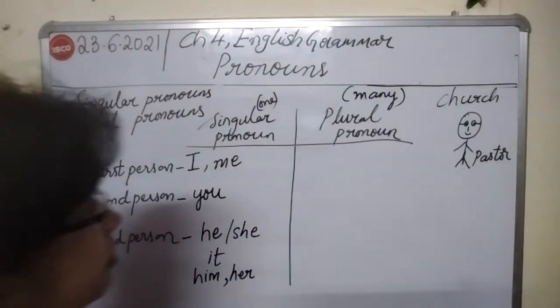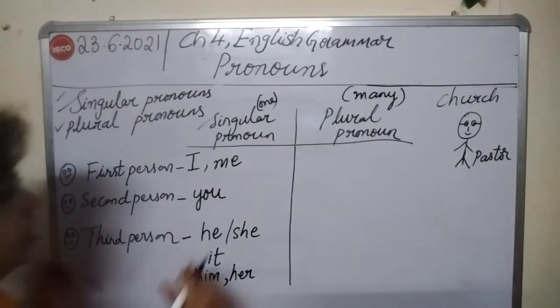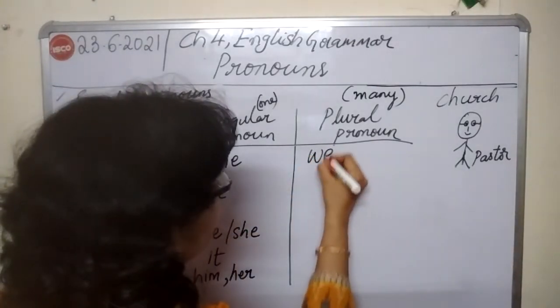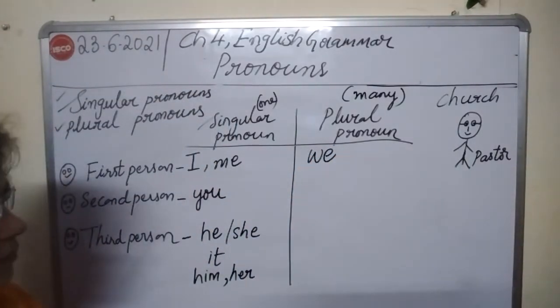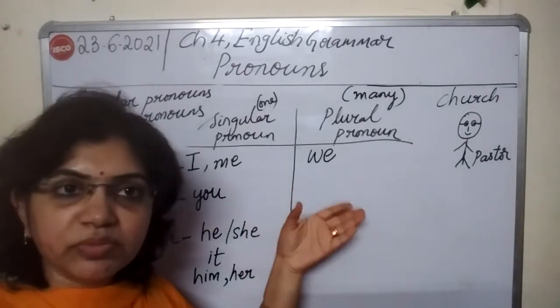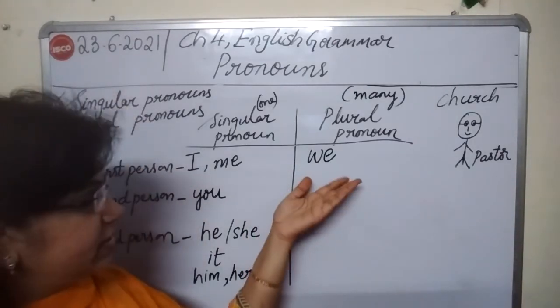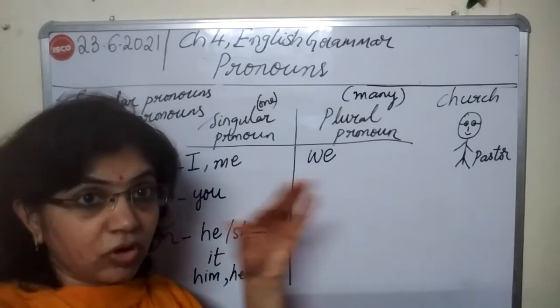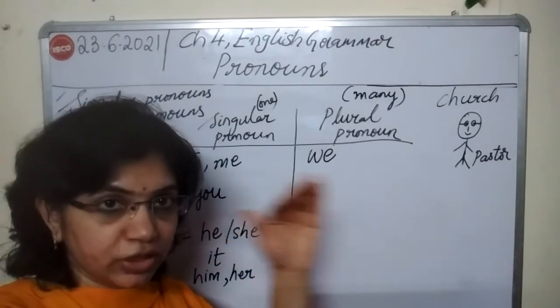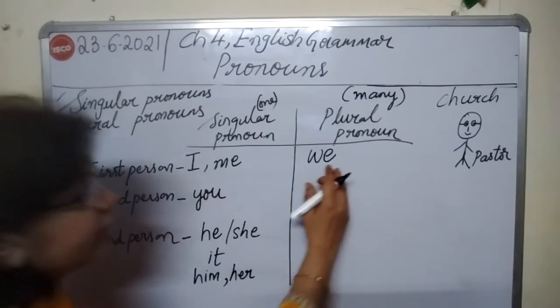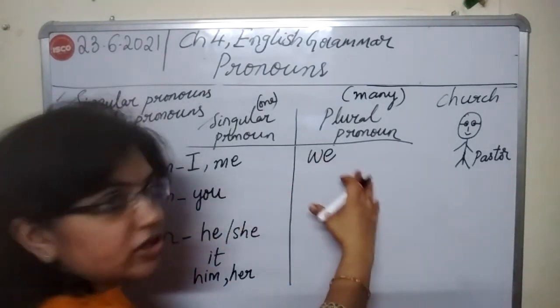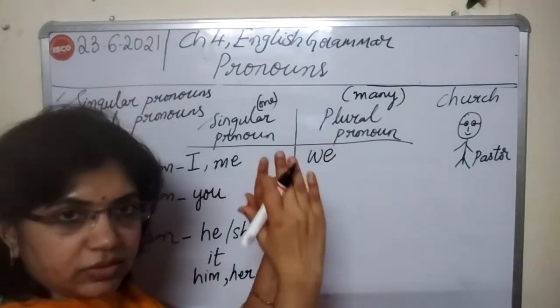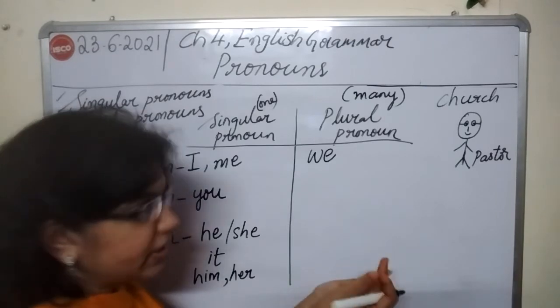Now let's understand plural. Plural pronoun. Plural is many. So let me think this. We. Okay? So what do you mean by we? We is a group of persons in which I am also there. I am included in the group. Now we went. It means I also went along with the group. That is why we call it we, right?